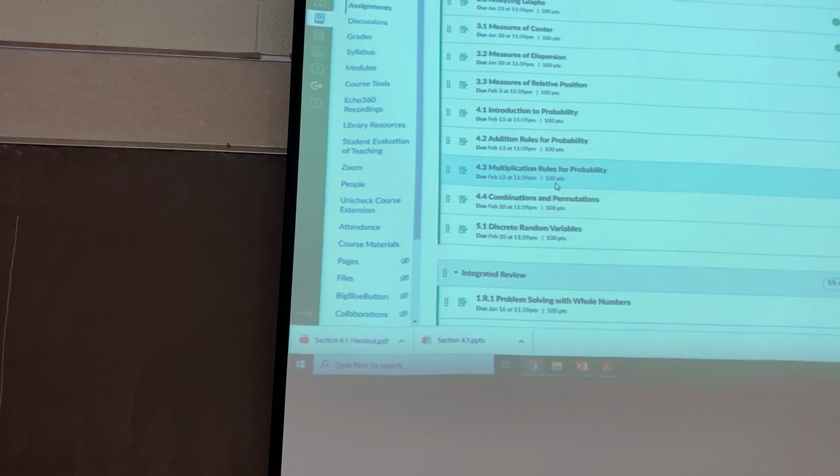When you finish each section, you should go to the online homework and do it as soon as possible, because it is very easy to make mistakes in this chapter and the next chapter, because it has a lot of computation. So you need to practice more and more.